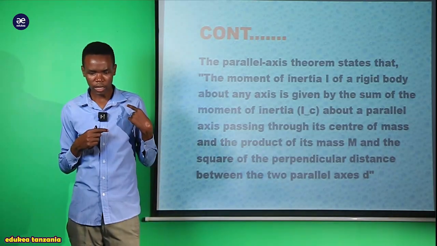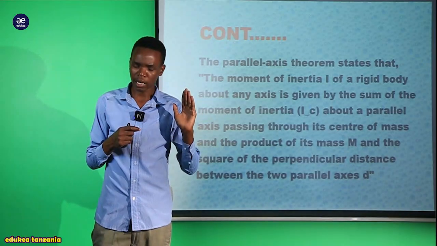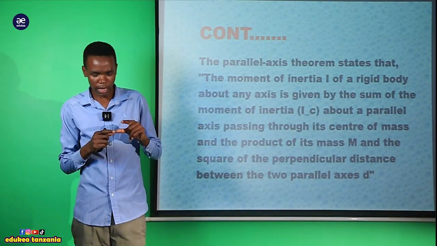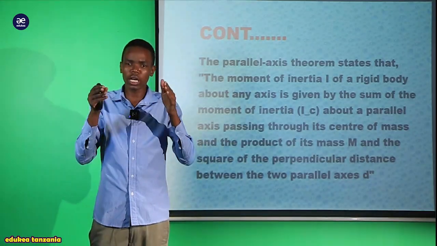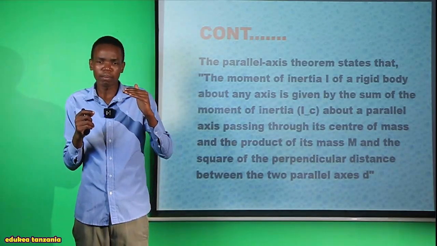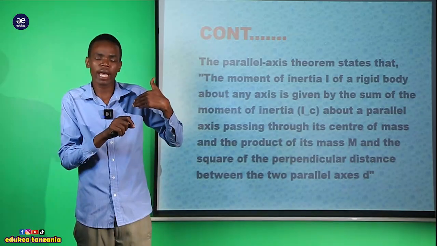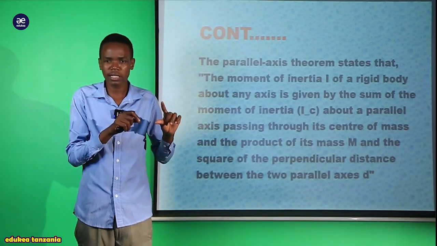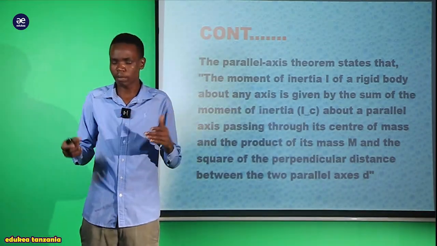So when we want to state the parallel axis theorem, it says that the moment of inertia through any axis, between those two parallel axes on a rigid body, must be equal to the moment of inertia through the center, plus the product of the mass and the square of the perpendicular distance between the parallel axes.